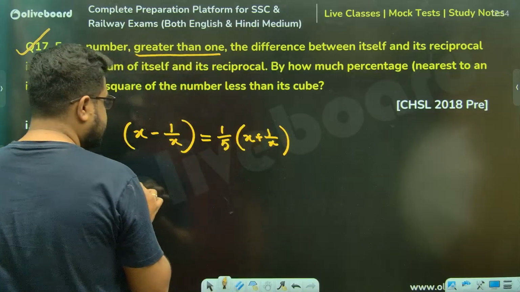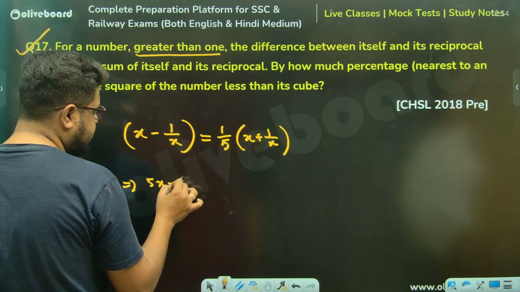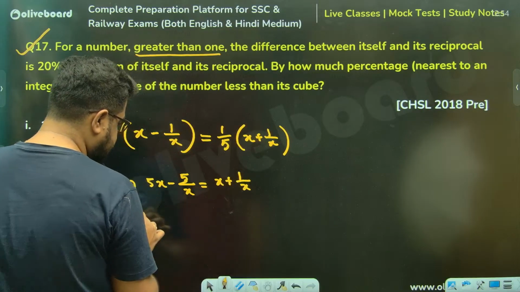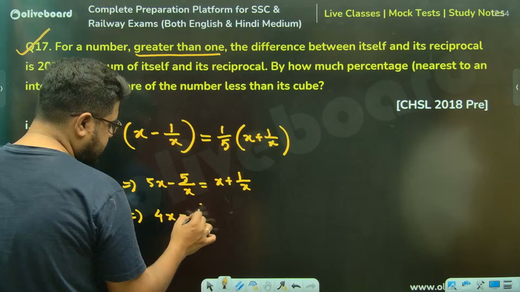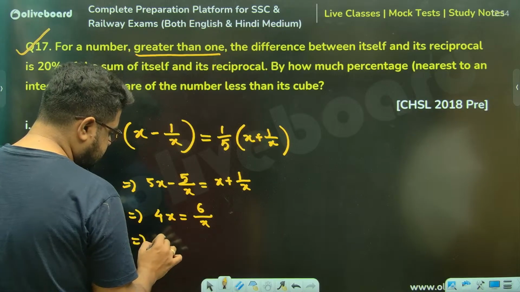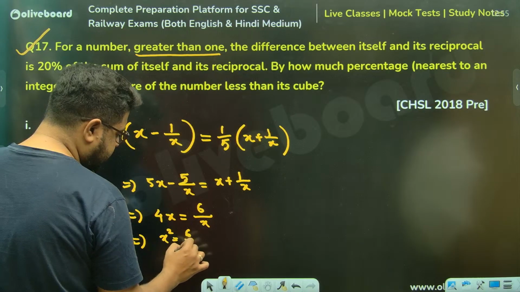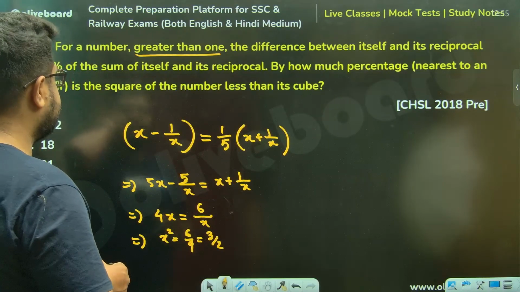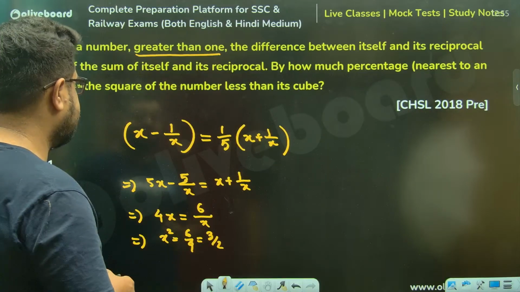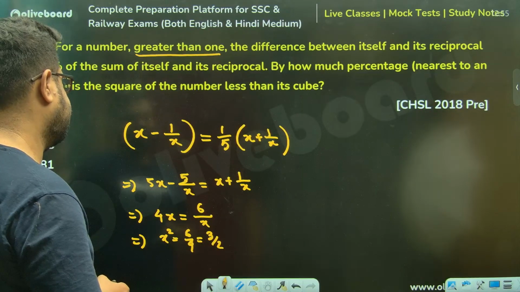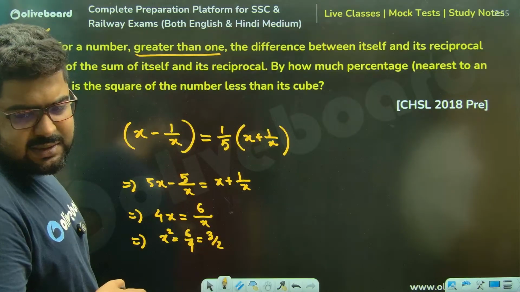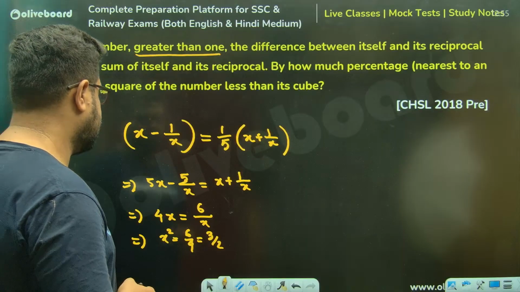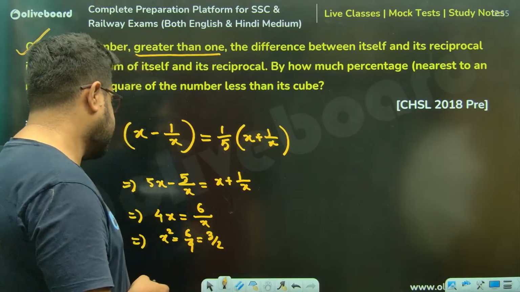So 5x minus 5 by x is equal to x plus 1 by x. 4x equals 6 by x. x square equals 6 by 4, or 3 by 2. They're asking by what percentage the square of the number is less than its cube. We will have to take the cube, because we are only getting the square.